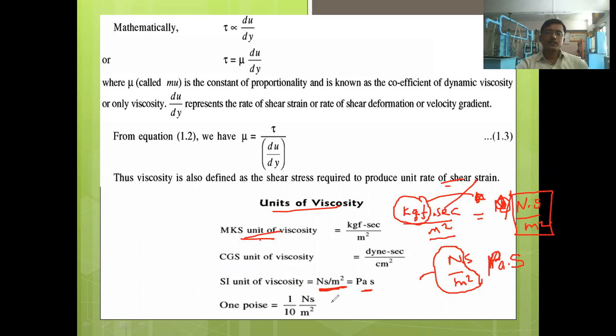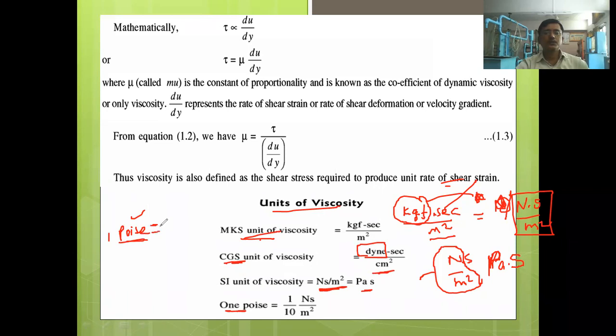And then another unit is there, poise. Okay, the CGS unit. In CGS unit, the force is measured in dyne. So the unit will be dyne second per centimeter square. So you should note down all these units, because in problems also you will come across this unit conversion. Okay, one poise is also a unit of viscosity.